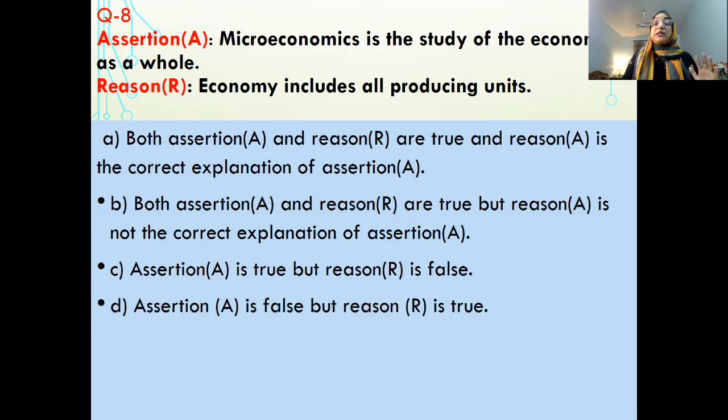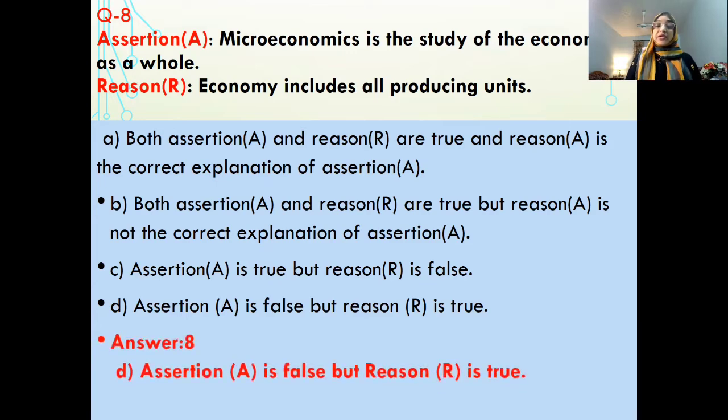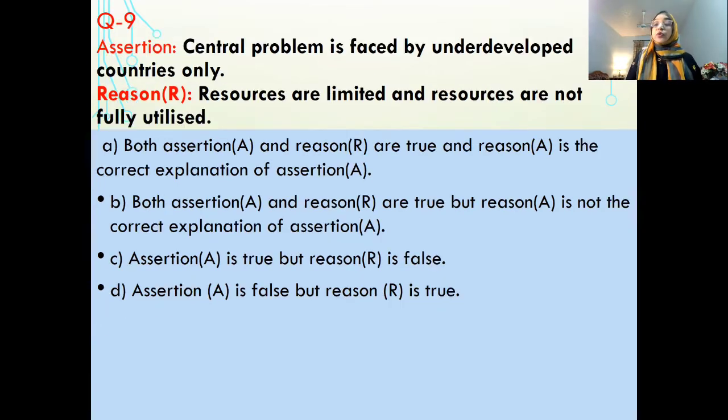Next question is, microeconomics is the study of economy as a whole. The reason is, economy includes all producing units. The reason is correct, that is, economy includes all producing units. The statement is correct. But micro means small, the study of individual economic units. Macro means the study of economy as a whole. So the statement given here, that microeconomics is the study of economy as a whole, is not a correct statement. It is macroeconomics which is the study of economy as a whole. In micro, we study individual economic units. But the reason is correct. So we will choose the option: assertion is false, but reason is true.